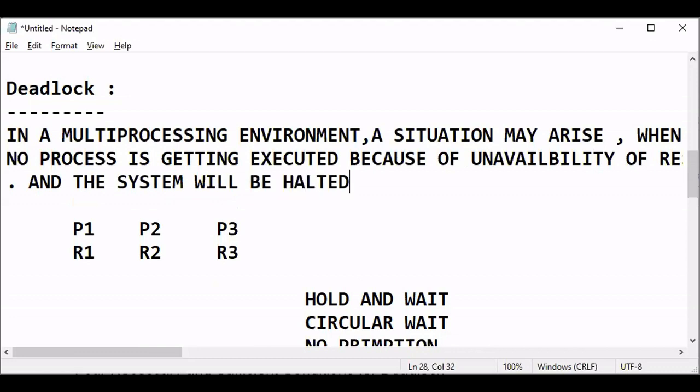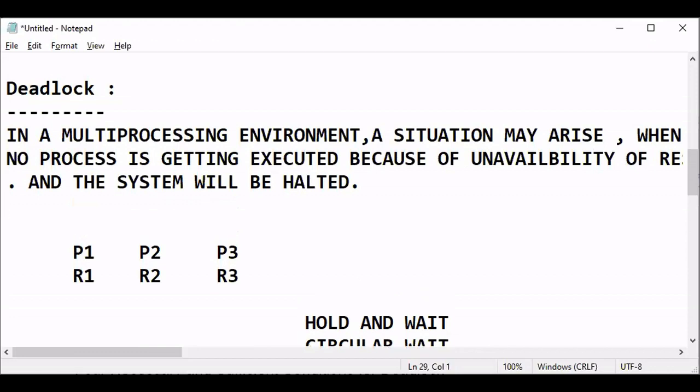Okay, we can say this situation is called deadlock. This is the deadlock situation.